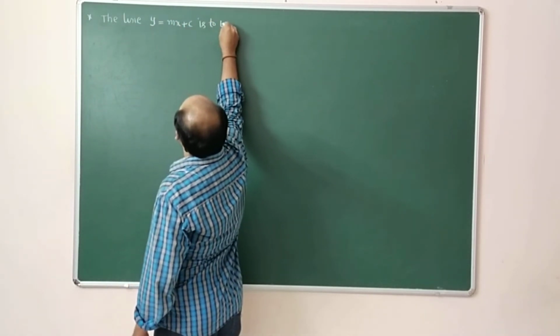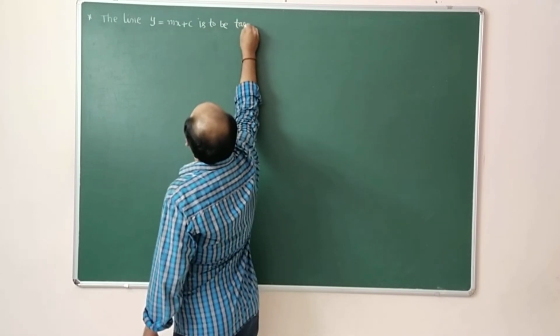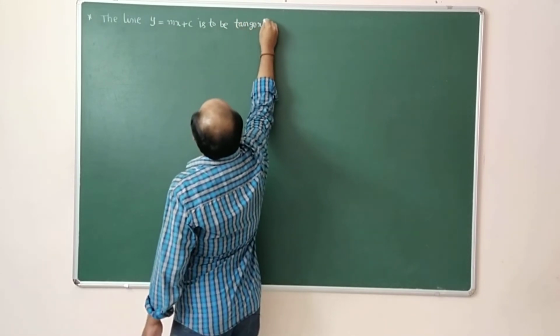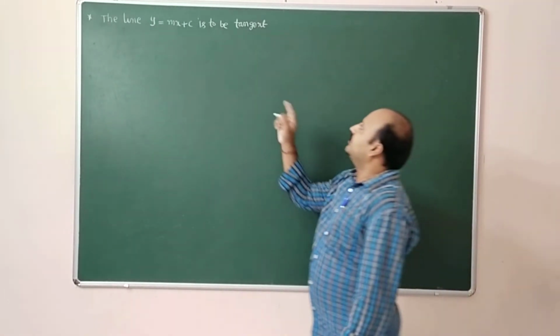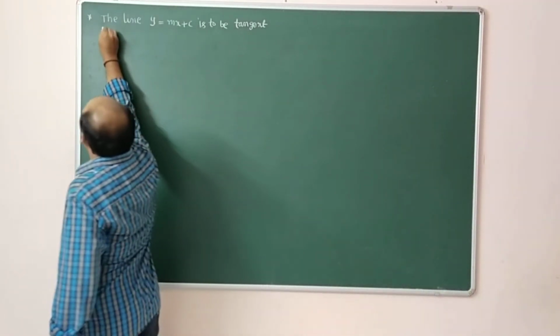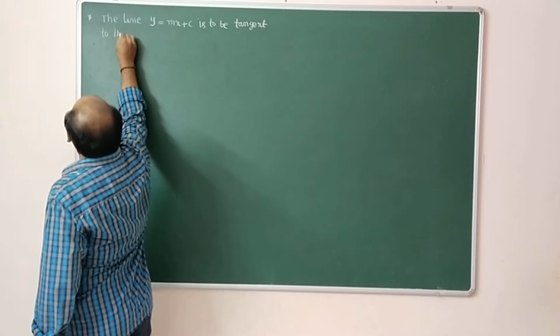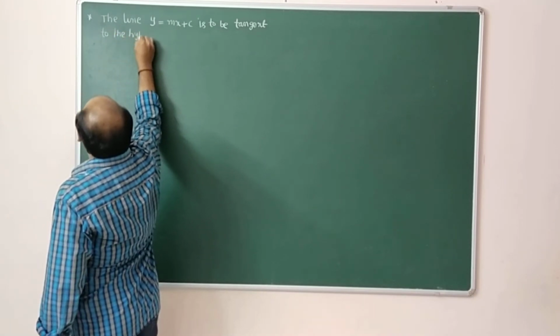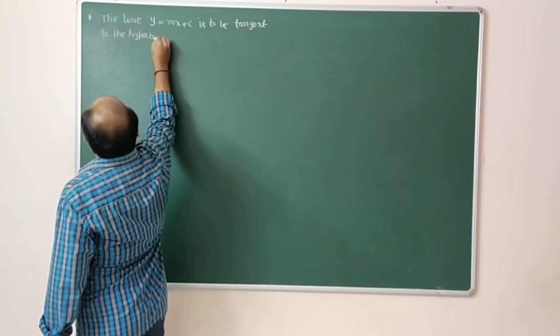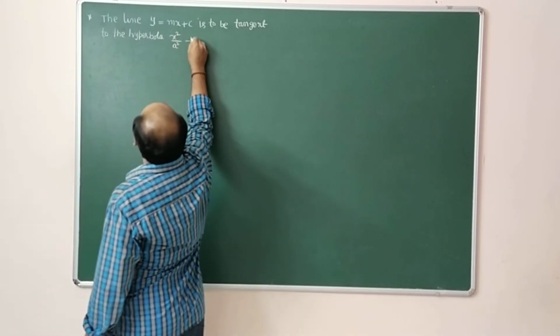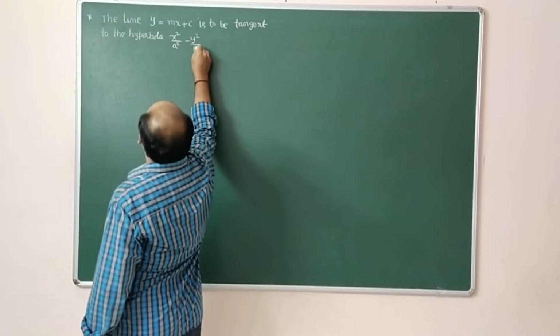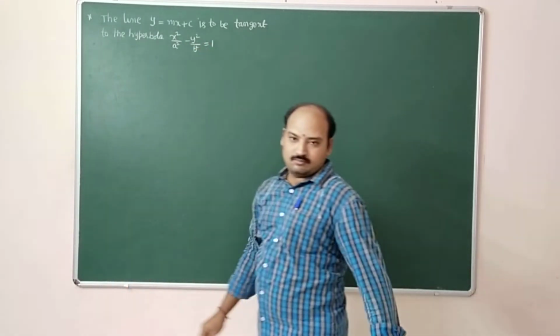The line y is equal to mx plus c is to be tangent to the hyperbola x square by a square minus y square by b square equal to 1.